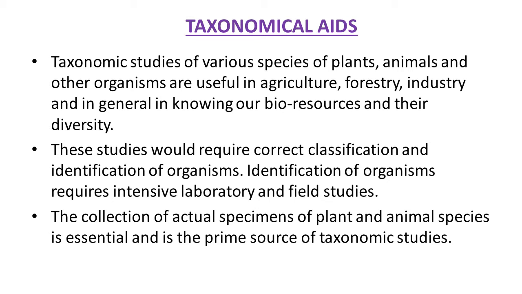These studies require correct classification and identification of organisms. Now you know very well about the classification system and identification also. Identification of organisms requires intensive laboratory and field studies. So in this field practical knowledge is very important. The collection of actual specimens of plant and animal species is essential and is the prime source of taxonomic studies. So from various places, specimens of plants or animals are collected.